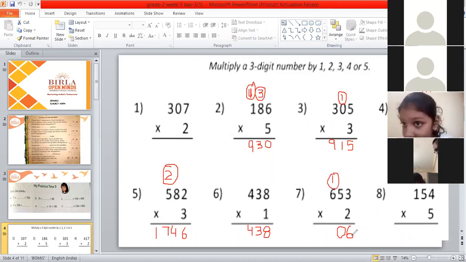Now 2 sixes are how much? 12. We'll write 13, because we will add this one also. So the answer is 1 3 0 6, okay? Very good, Aslan. That's the correct answer.